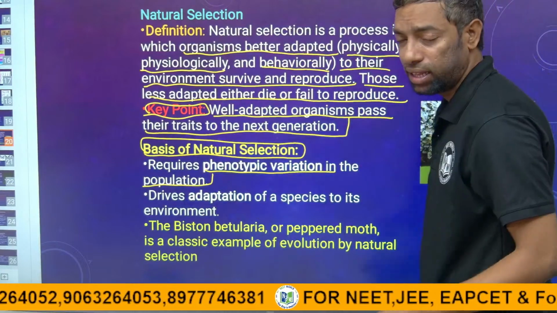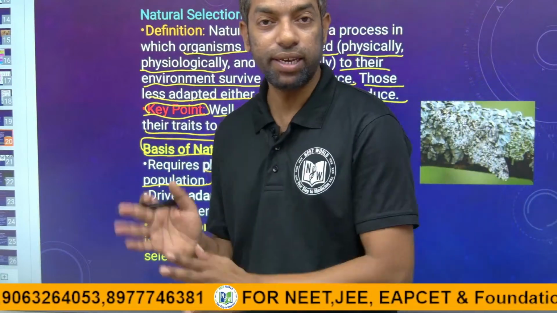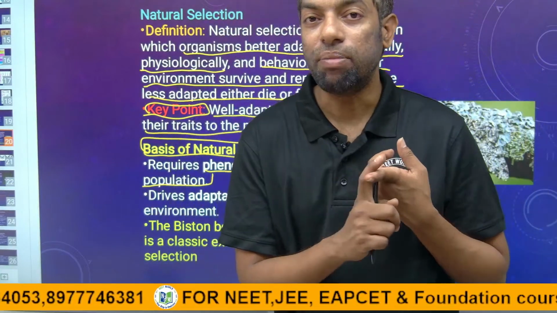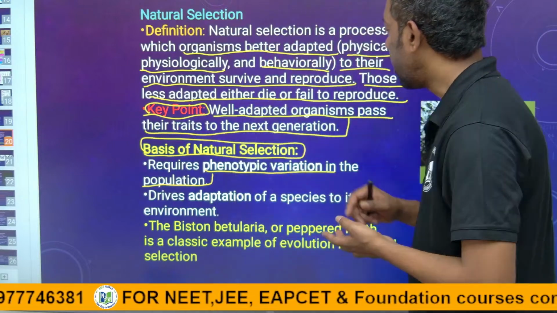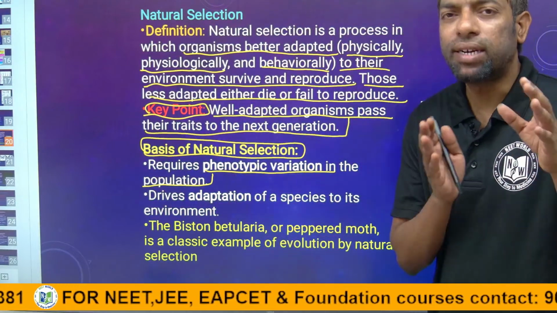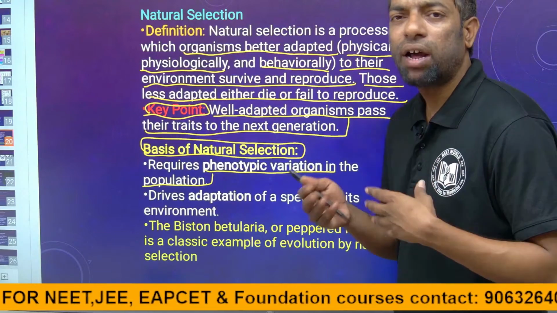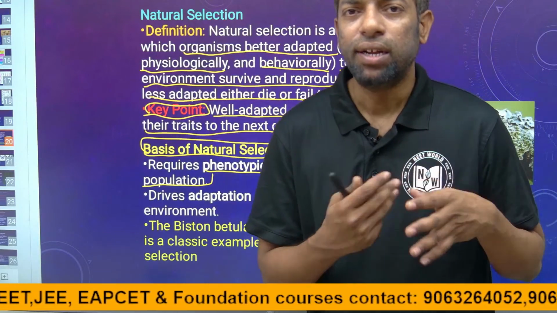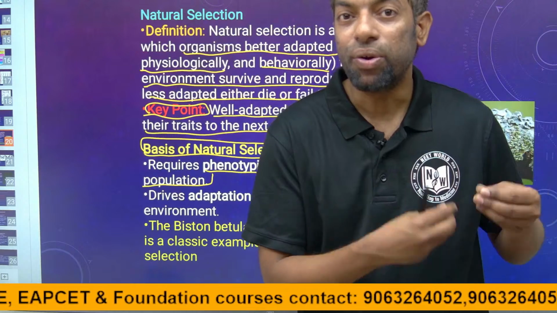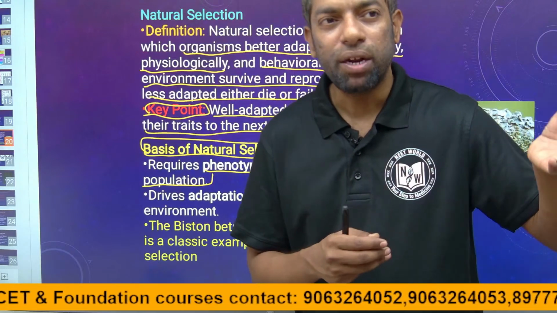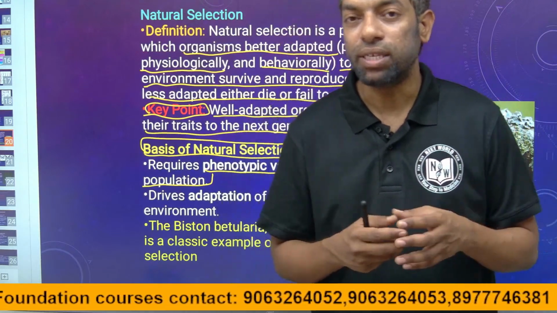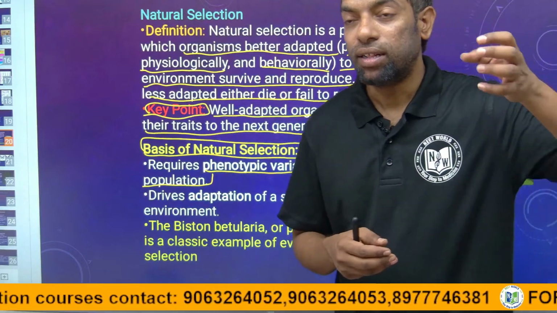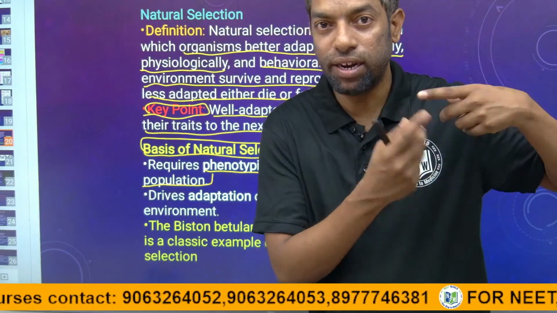Phenotypic variation means a type of variation. There are a number of variations in a species that they can adapt phenotypically. For example, some species can hide in the tree leaves.